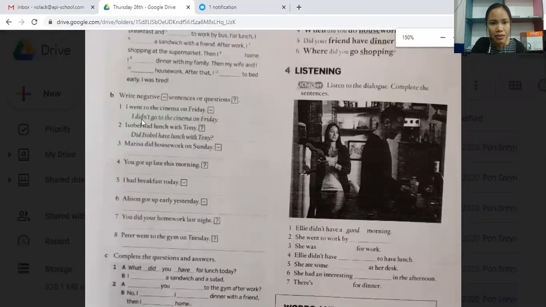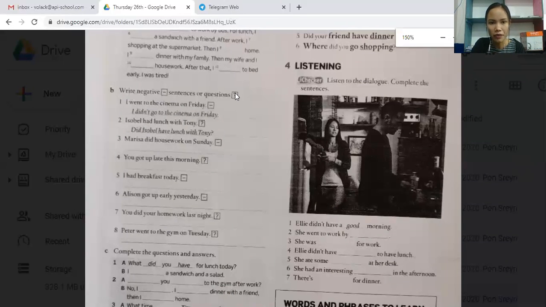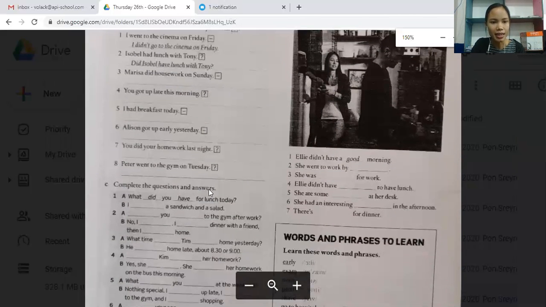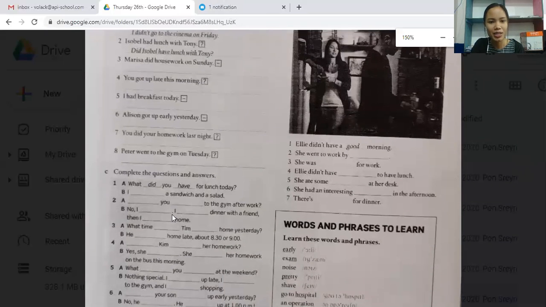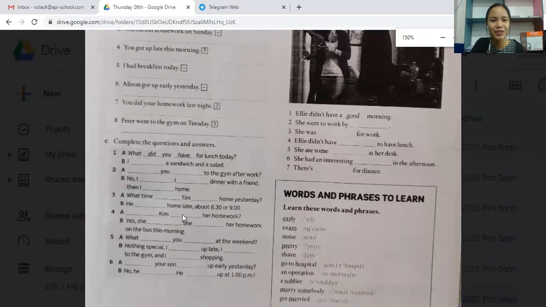And then number 2. Again, just do the negative, don't do the question form yet. So you just write all the sentences. If they ask you to change it to negative, you change it to negative. But if they ask you to write a question, don't do it yet, just do the negative. And then let us see, complete this question and answer. So you just complete with the answer. And if you want to try to complete the question form, you can do it. If you're still not sure and you're afraid to do it, or you think, oh, I have a lot of exercises already, then that's fine. You just do the negative.